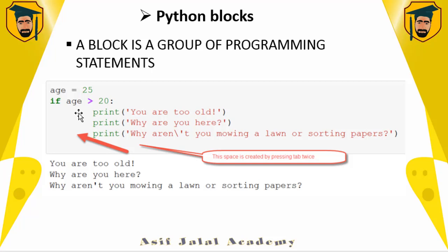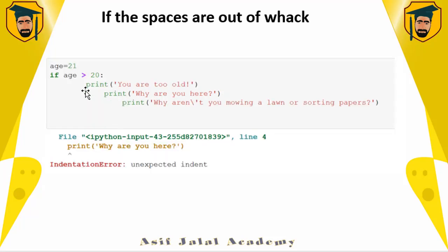This code executes fine if you put a single space in each print statement consistently. If you put irregular spaces for each line, then it throws an indentation error. So make sure you use the same indentation. If you put one space on the first print statement, then you have to put only one space bar press for each print statement. Then your code will be executed fine. But it's better to use tab spaces.